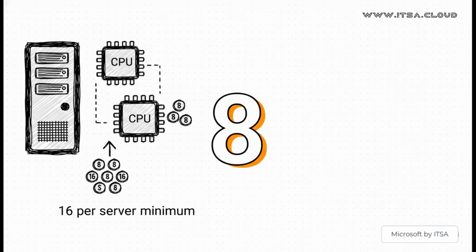And there's a part 2 to this rule. Each physical processor, each CPU chip, inside that server has to be assigned at least 8 core licenses. So let's say you have a server with 2 CPUs. That's 8 licenses for the first one, 8 for the second. And hey, look at that, it adds up to our 16 core minimum for the whole server. Just remember, you license all the physical cores, but you can't go below 8 per processor or 16 per server.